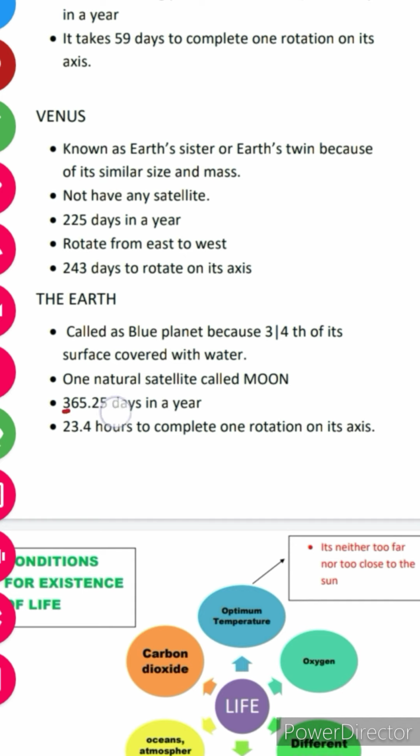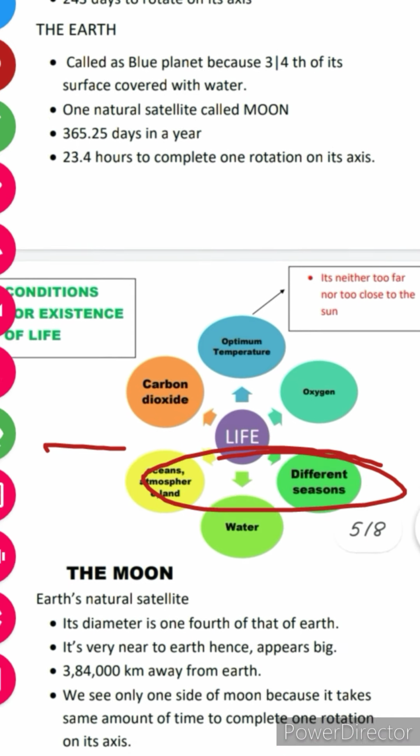Earth has 365.25 days in a year, and we also have a leap year, no? So you can calculate from here: if 0.25 is added 4 times, then it makes 1. Therefore, after 4 years, we have 1 year in which we have 366 days. So, moving on to the next point, 23.4 hours to complete one rotation on its axis.